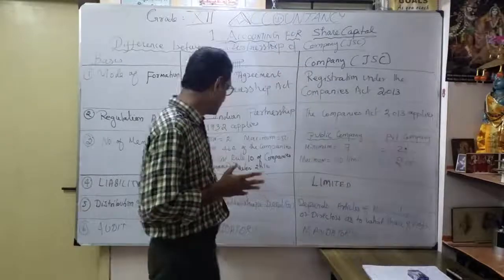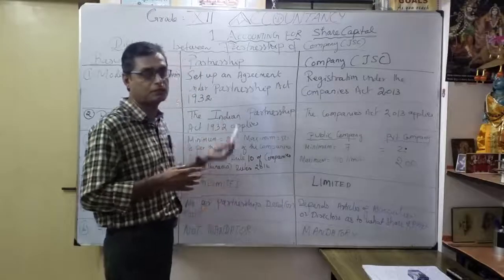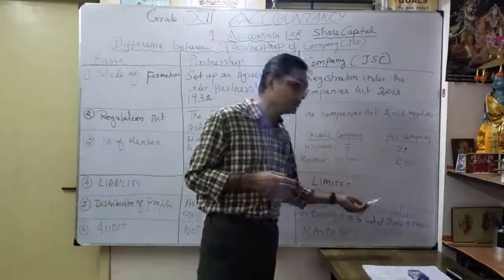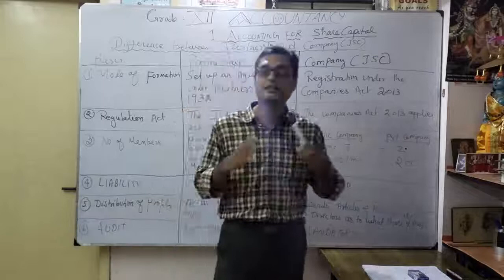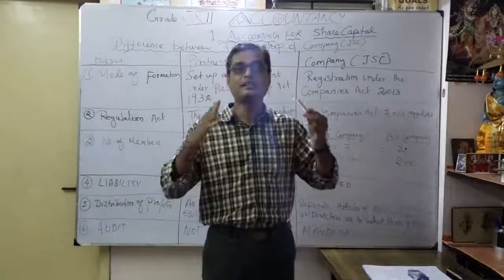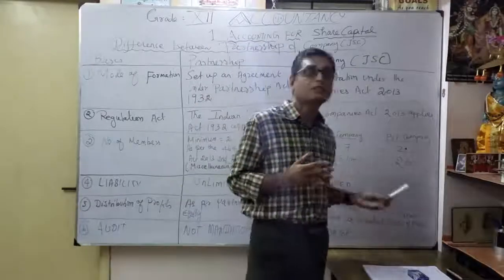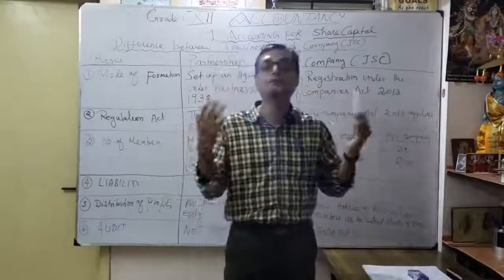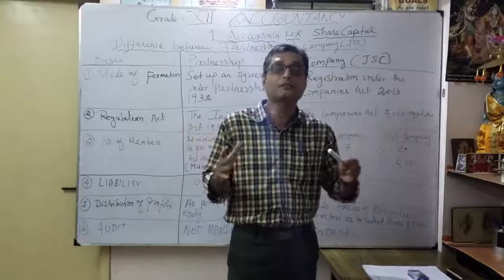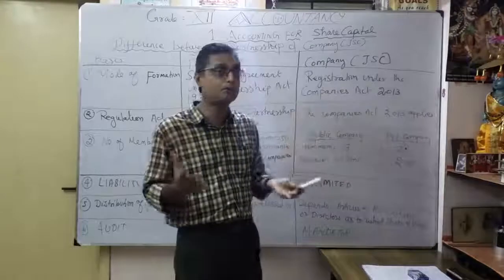Correct. But in a partnership it is mentioned in a deed. Under the company, maybe the articles of association will clarify it. Otherwise, a director has to decide the share of profit. They will decide every year. It depends on the availability or surplus of the profit. Correct. That's one very, very important point.